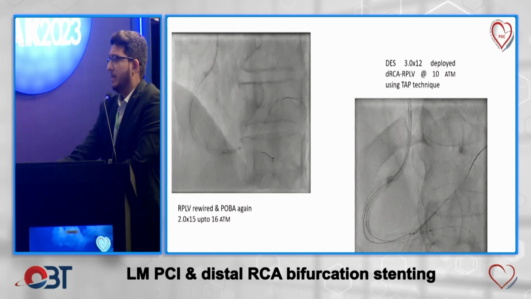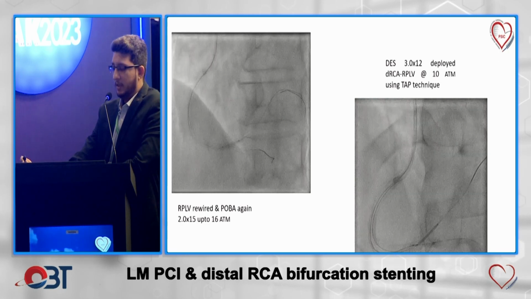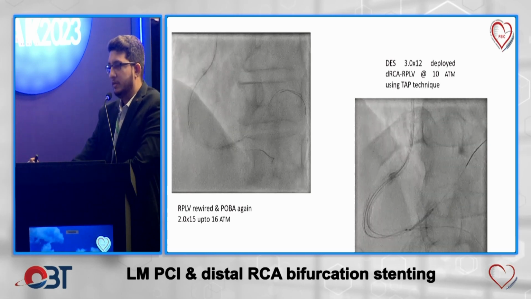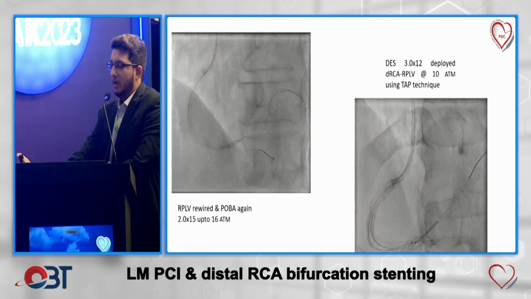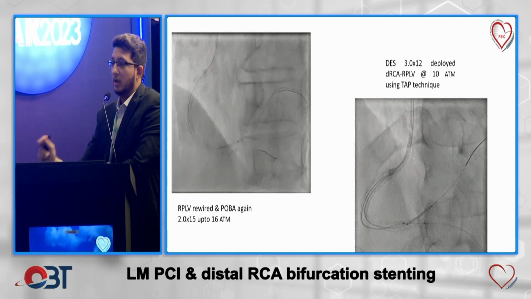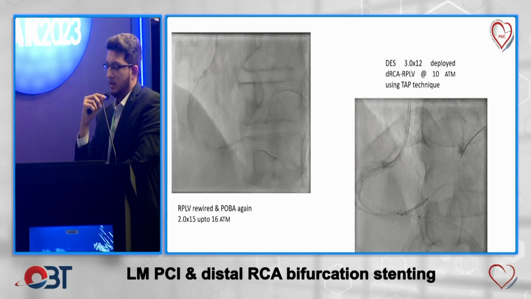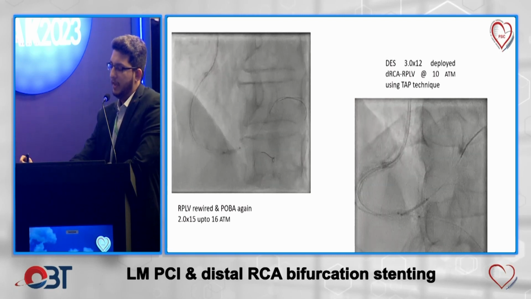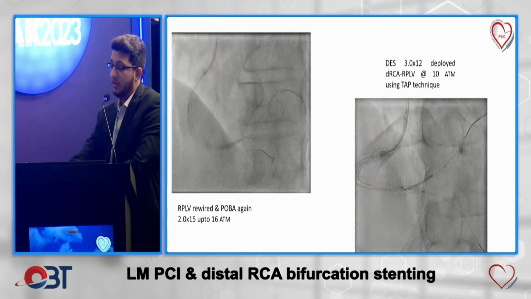TAP is basically a bailout strategy when provisional stenting was adopted. The most important step is the stenting and the positioning of the stent at the side branch. The side branch, which was the RPLV: the stent was placed in such a way that 1 to 2 struts should be in the main vessel, and it was deployed at 10 atmospheres for full coverage of the ostium of the side branch.